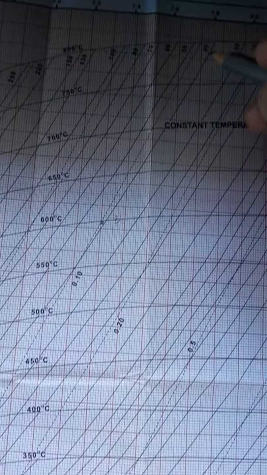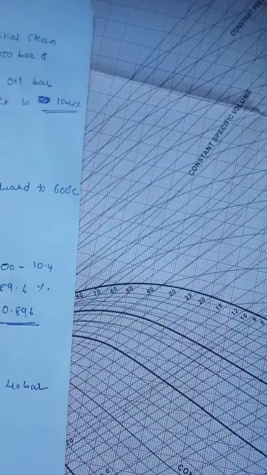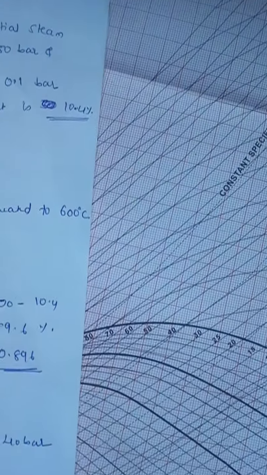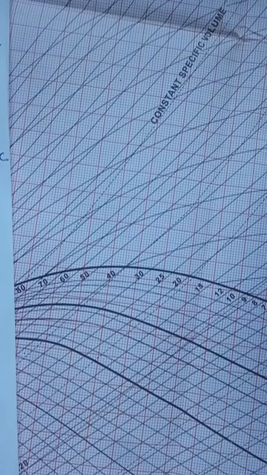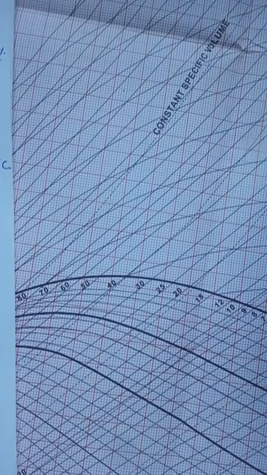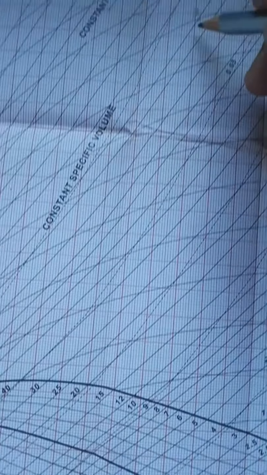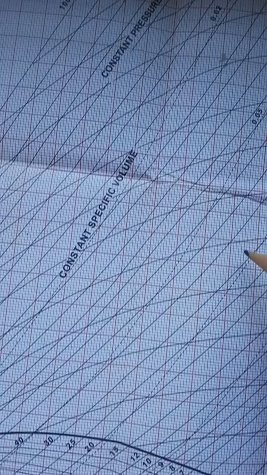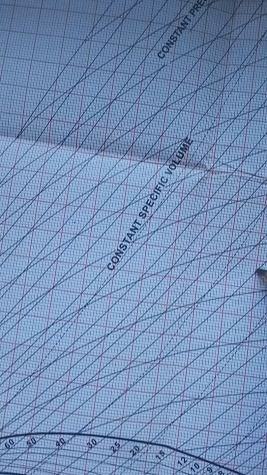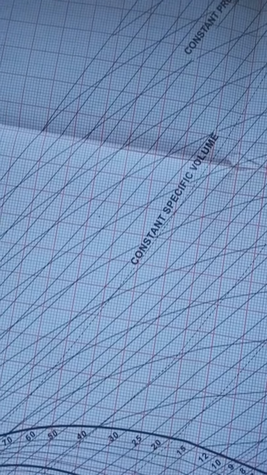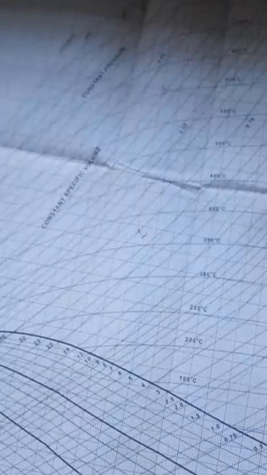Now for this point number 3, see where it is reaching; you should see the pressure also. On which pressure is point number 3? 40. So this 40 will come along the curve only and cut the line from the first point, here. After this dark point, the second point it will be cutting. So somewhere here you will get the second point. So all the points you have got.